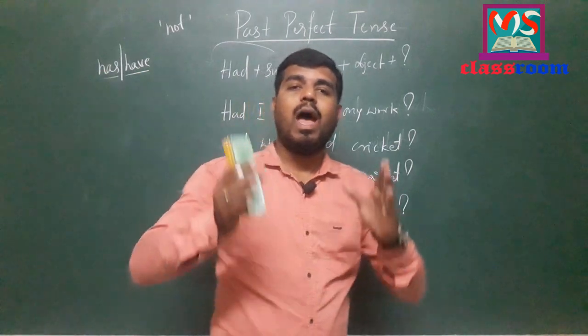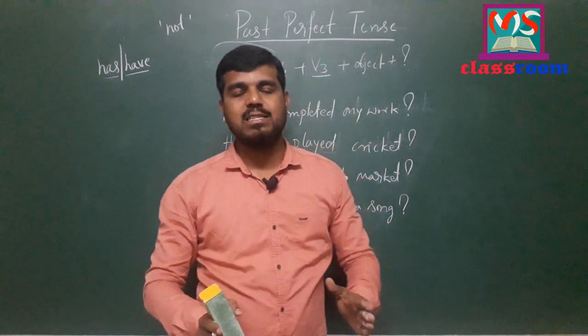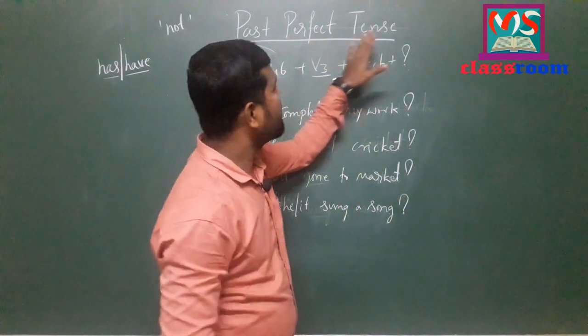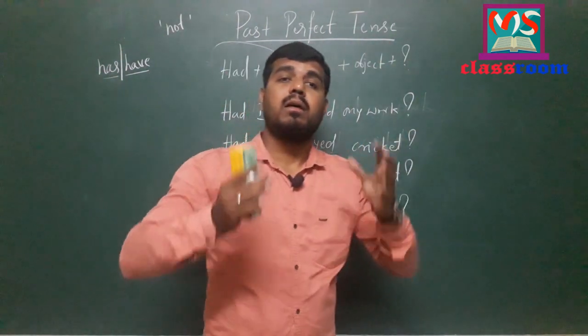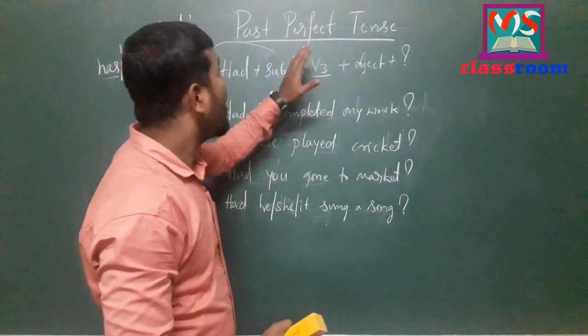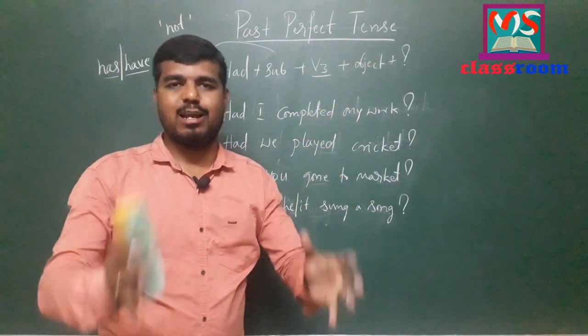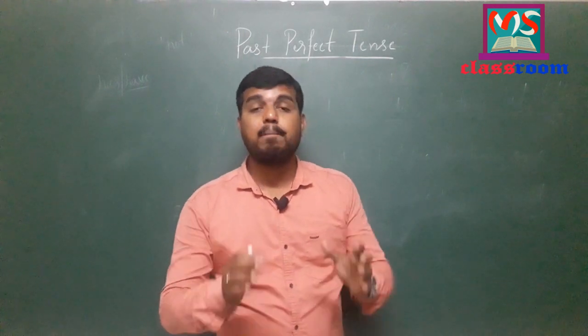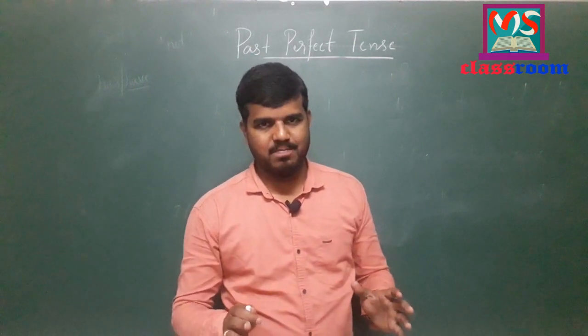Look at here. We have learnt affirmative sentence, interrogative sentence, and negative sentence in past perfect tense. And here let us discuss where we need to use past perfect tense in our regular conversation. Past perfect tense is considered as the past of the past time.